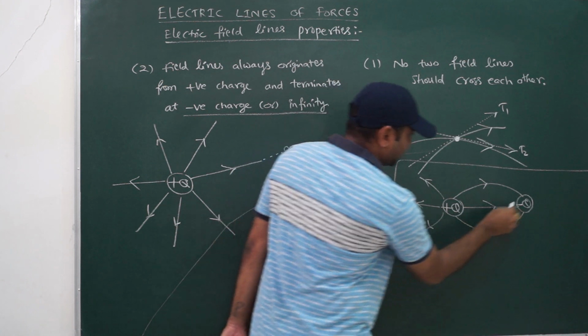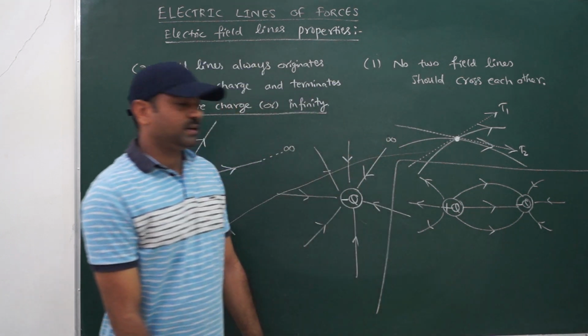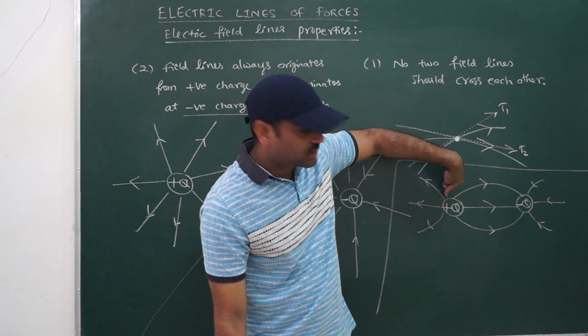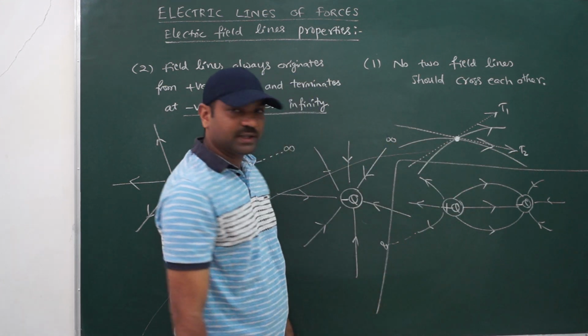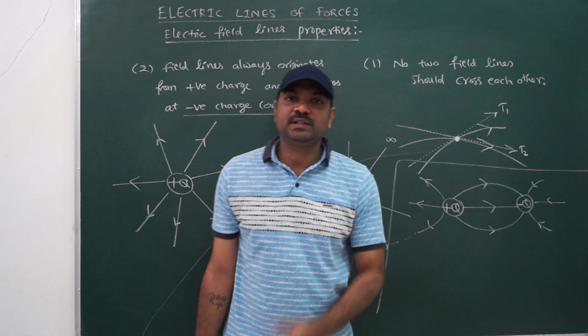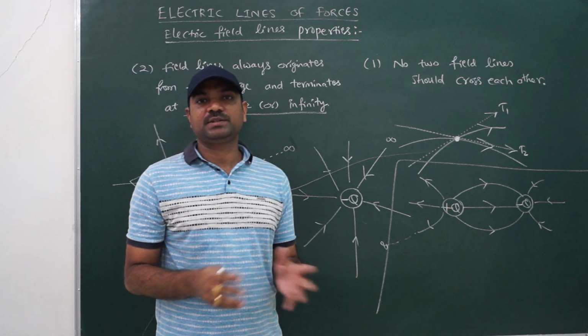This is the field line shape for positive and negative charges given. So whenever positive and negative are there, it will originate at the positive and terminate at the negative, and some field lines will terminate at infinity. Some field lines may terminate at the negative charge also. So like this, termination and origination will happen.